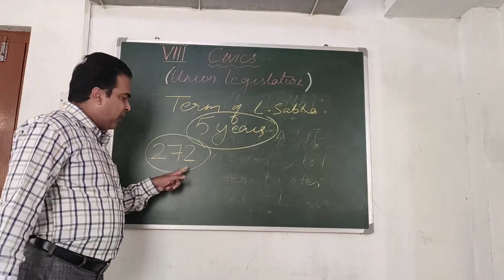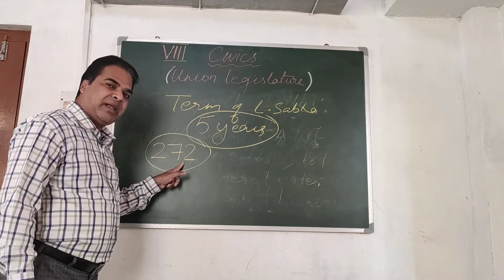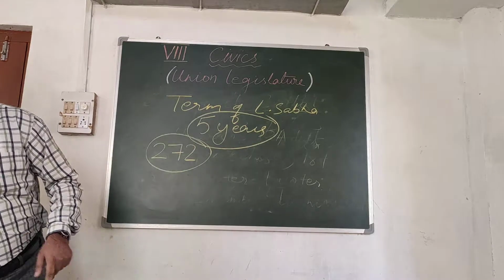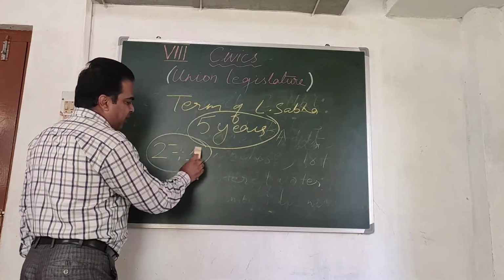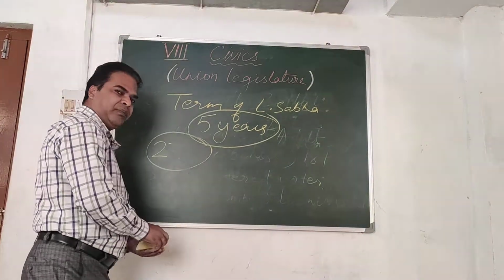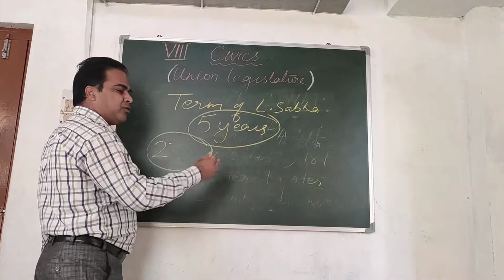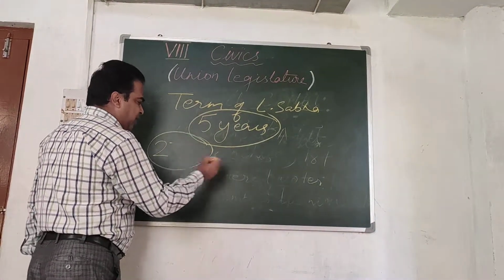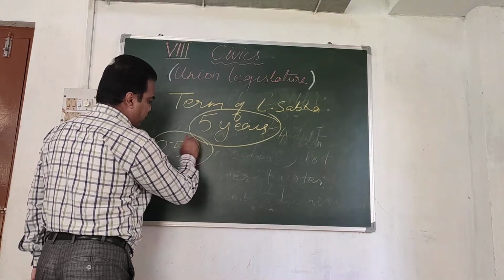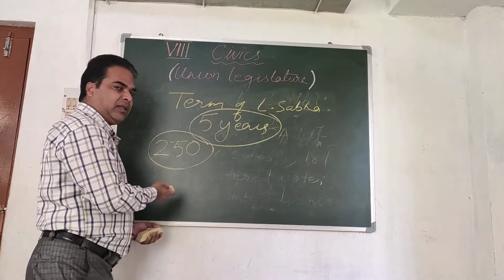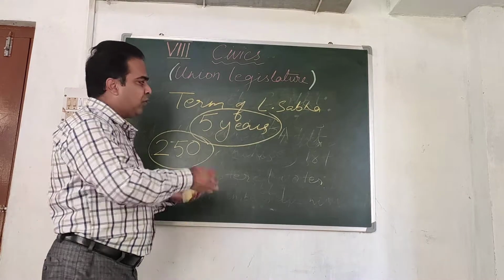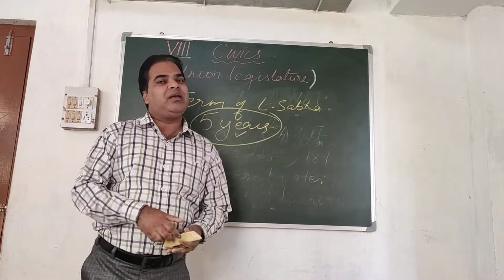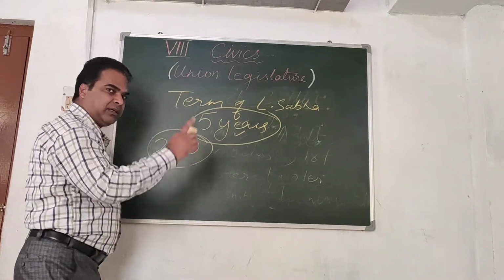Whichever party has 272 members in the parliament can form the government. So if they lose members, suppose some of the members who had come from a different party left the party, and only 250 are now left, then automatically the government will fall. Before the completion of 5 years, the government will be dissolved. Hope you understood this part.